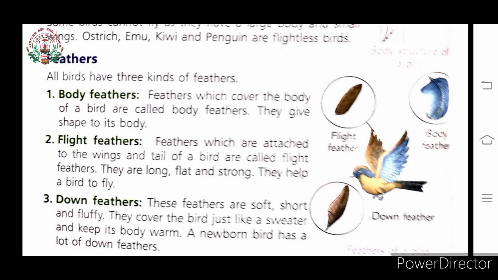So children, from this we come to know the three kinds of feather. These are body feathers, flight feathers and down feathers. You can see from this picture flight feathers, down feathers are given here.